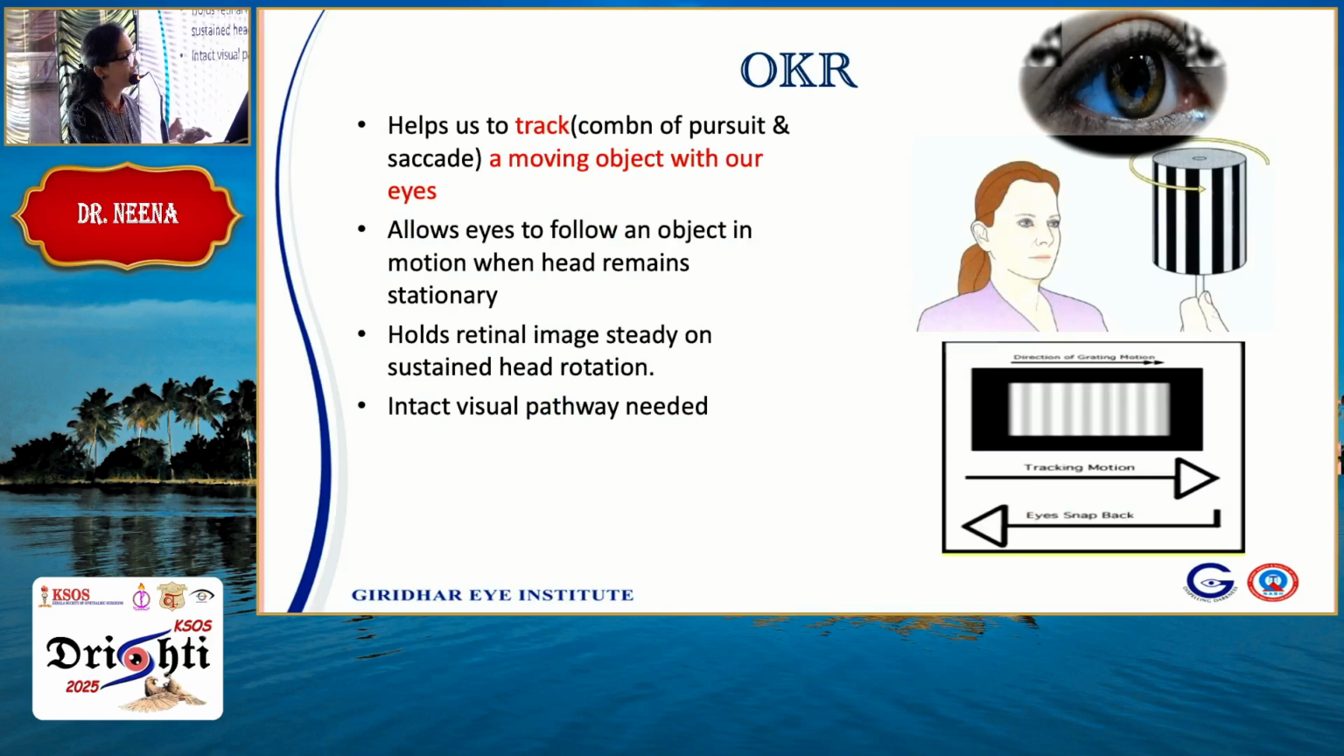Optokinetic reflex. What does this do? It allows us to follow an object in motion while the head remains stationary. So it's a combination of saccades and pursuits, but here you need an intact visual pathway.